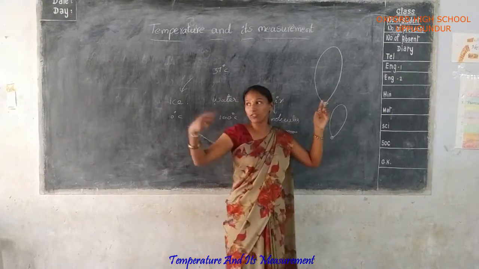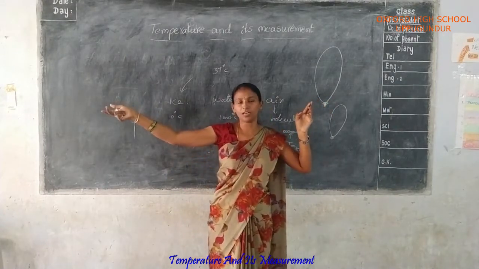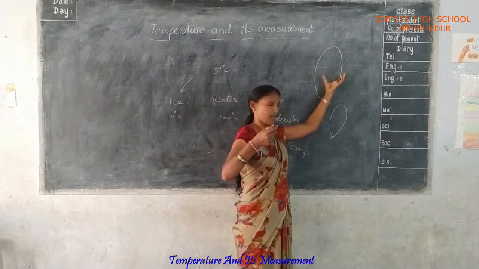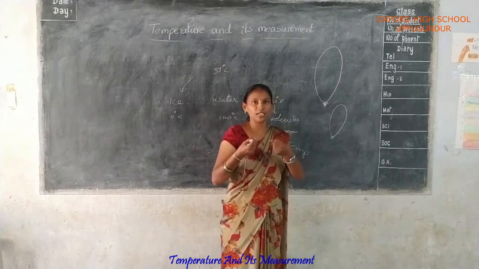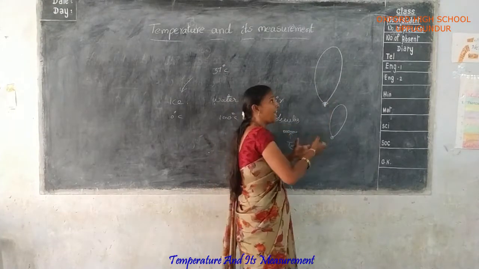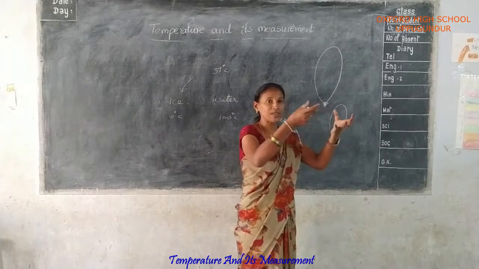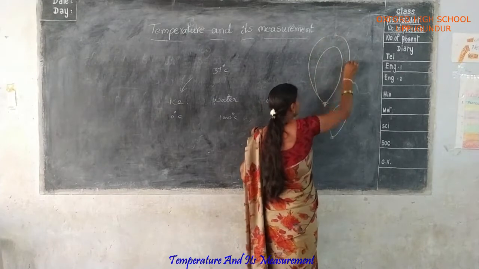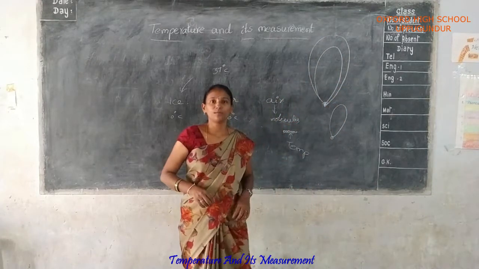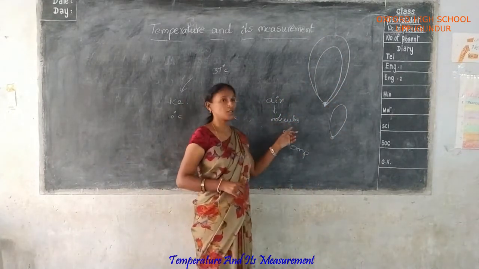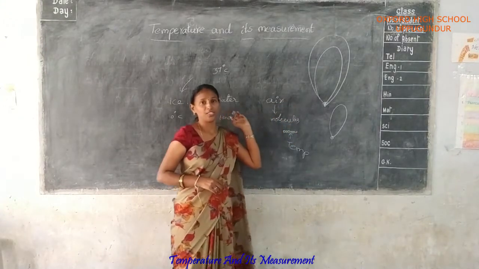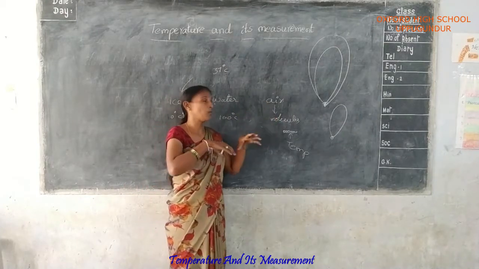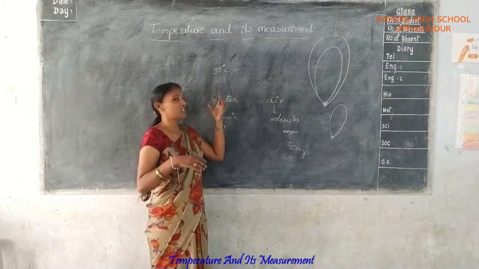But the balloon kept in sunlight absorbs the temperature or heat. Yes or no? So the molecules expand and occupy more space, and automatically the balloon size gradually increases. Okay, you understood? So molecules also depend on temperature. Occupying more space means the temperature is higher